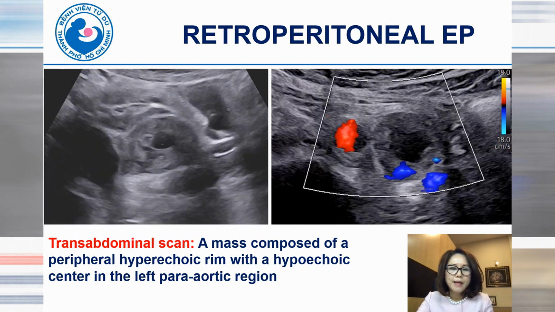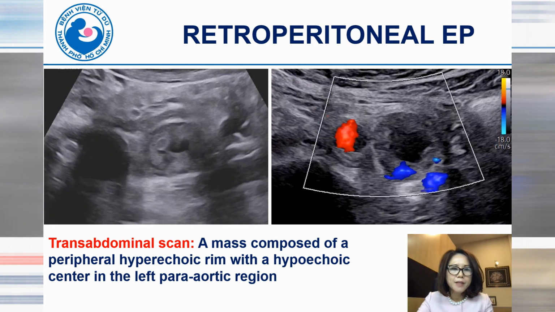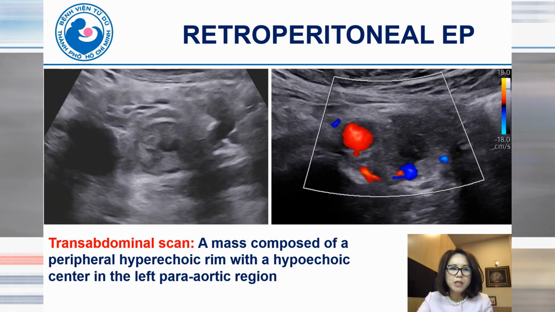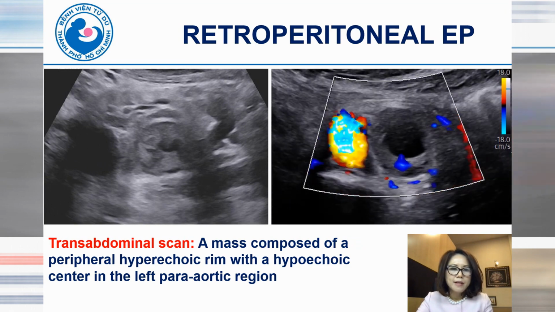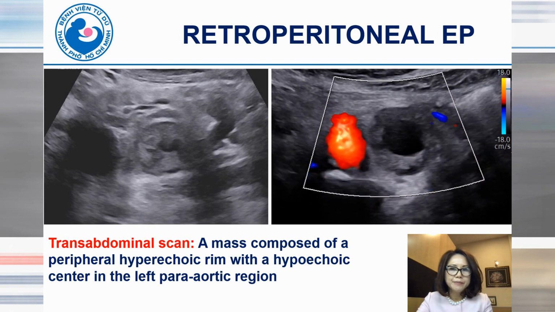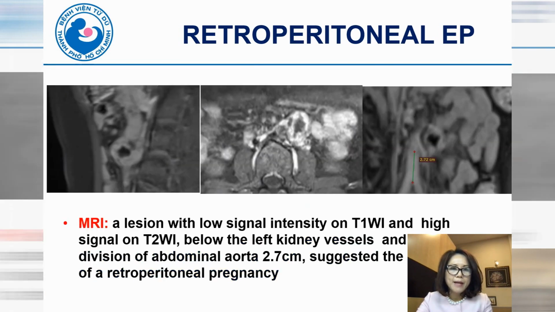On the transabdominal scan, we can see a mass composed of a peripheral hyperechogenic ring with a hypoechogenic center in the left para-aortic region. When we do MRI, we can see a lesion with low signal intensity on T1 and high signal on T2, below the left renal vessel and above the division of the abdominal aorta, about 2.7 cm, suggesting this is a retroperitoneal ectopic pregnancy.